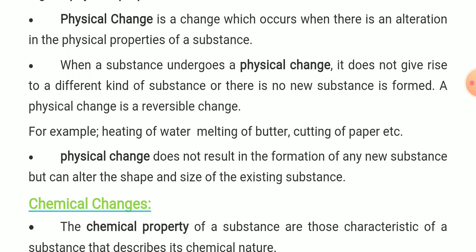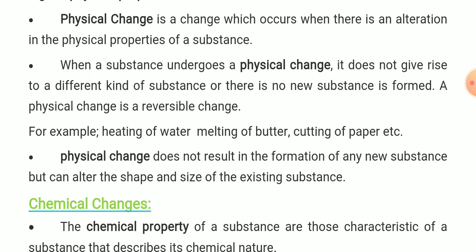You have to remember this point. When a substance undergoes a physical change, it does not give rise to a different kind of substance, or there is no new substance formed. A physical change is a reversible change, mostly reversible.